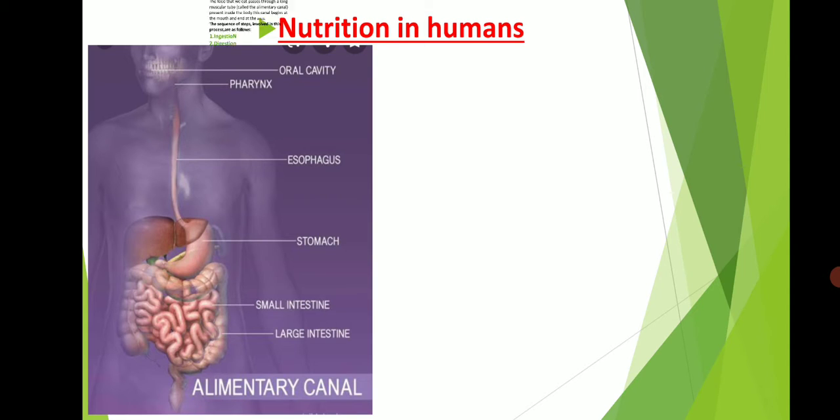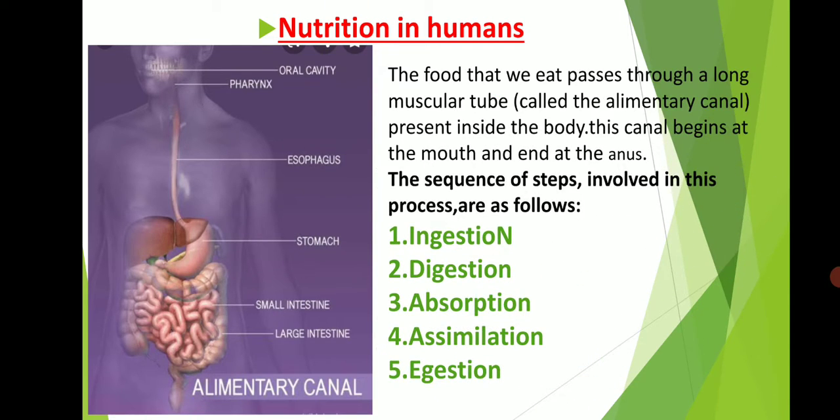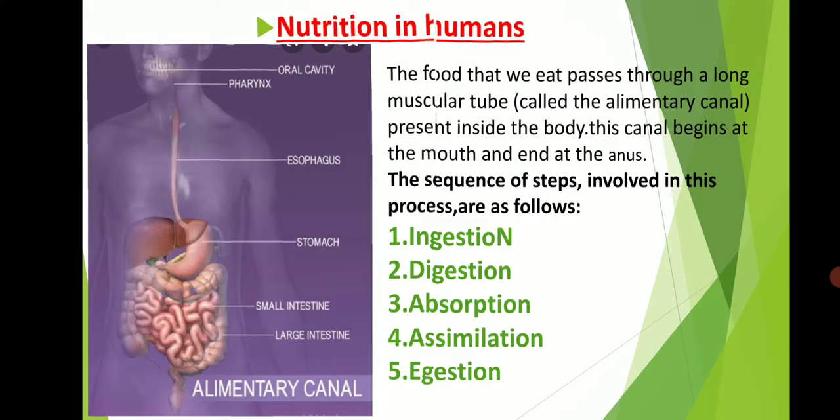The food is firstly broken down into tiny molecules that are carried by blood to all parts of the body. The sequence of steps involved in the process are as follows. First is ingestion, second digestion, third absorption, fourth assimilation, fifth egestion. Let us talk about this process.